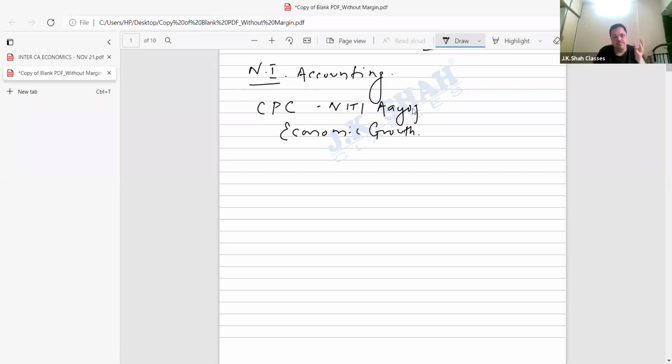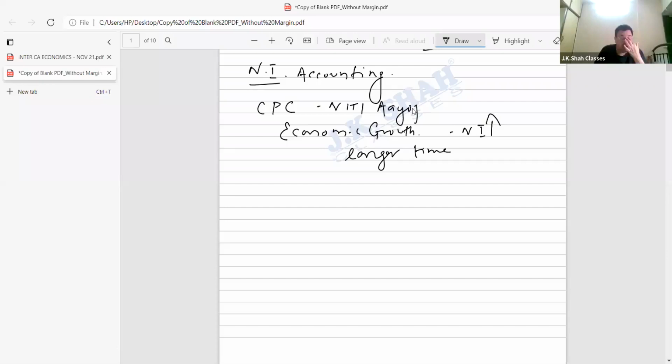Economic growth, we say, is a process where a country's national income rises, increases over a longer period of time. I repeat, beta. We in a country would make plans to achieve economic growth. What is economic growth? It's a process where a country's national income rises over a longer period of time.